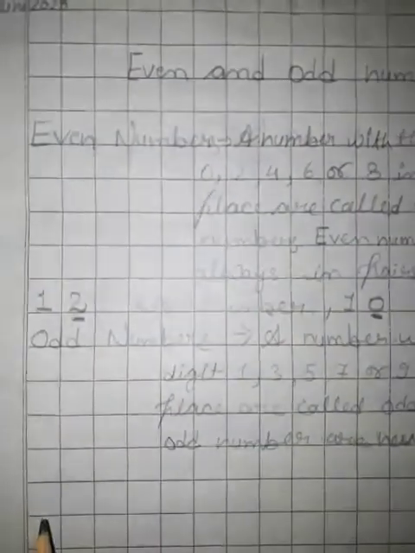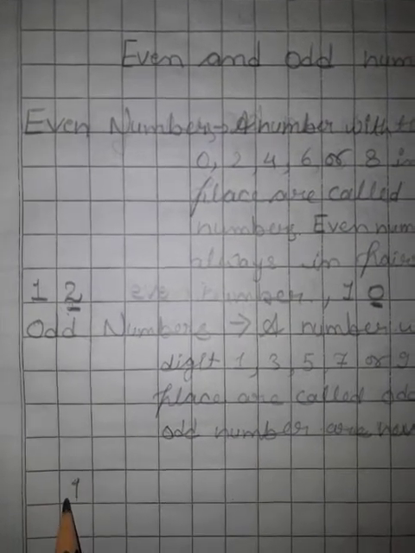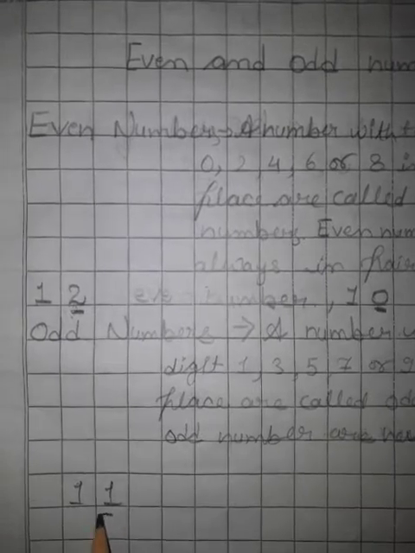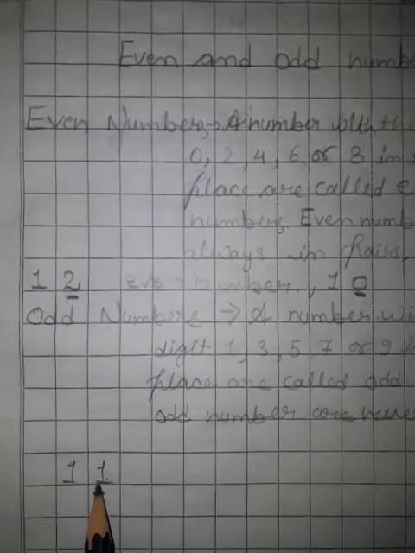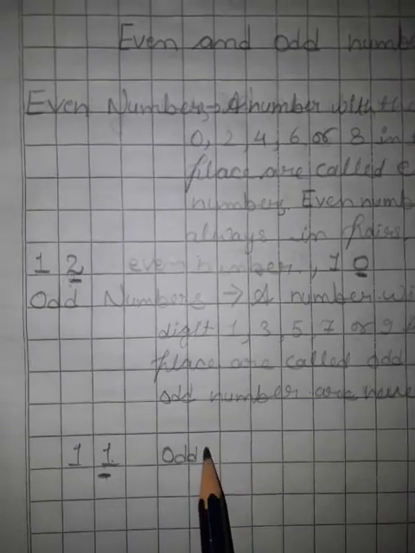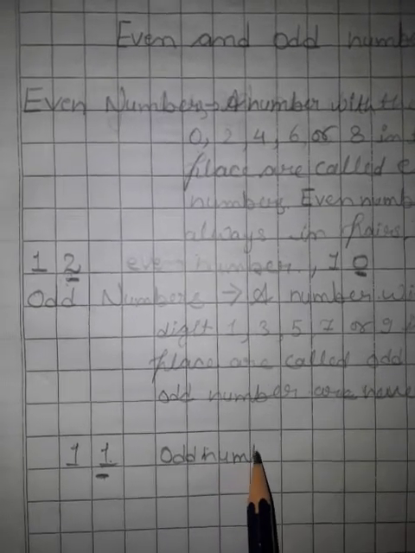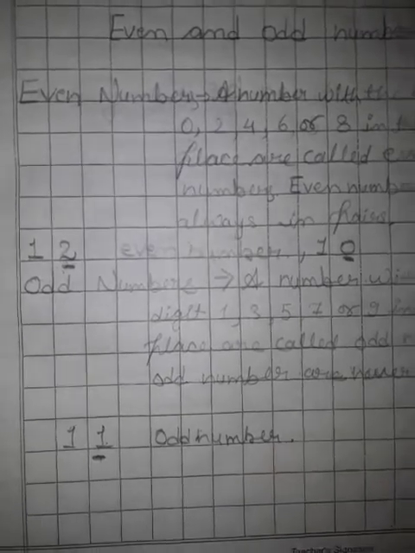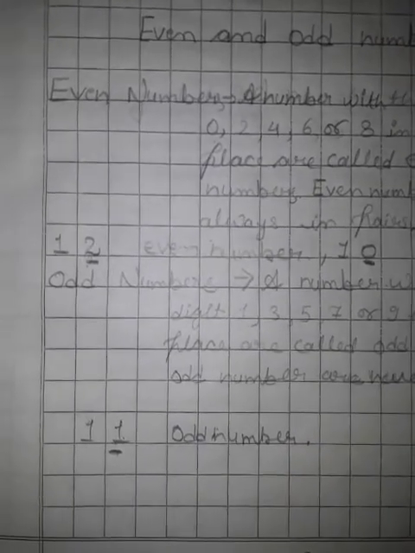So you can write here 11. So 1 in ones place, so you write here 11 is an odd number. It's clear to all of you? What is an even number? What is an odd number?